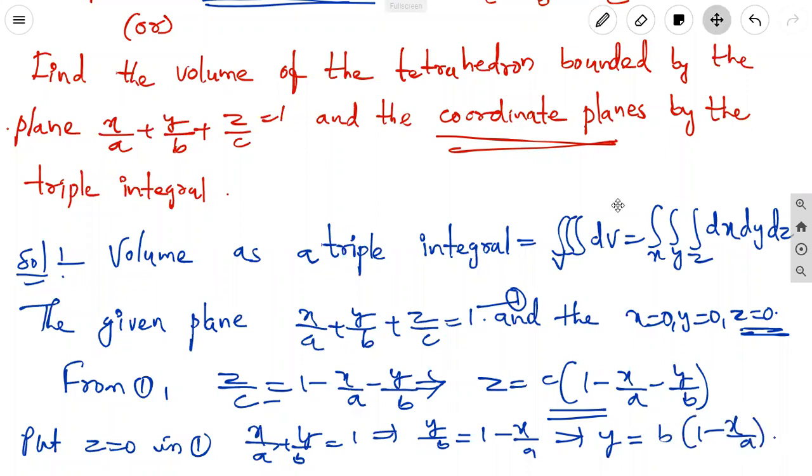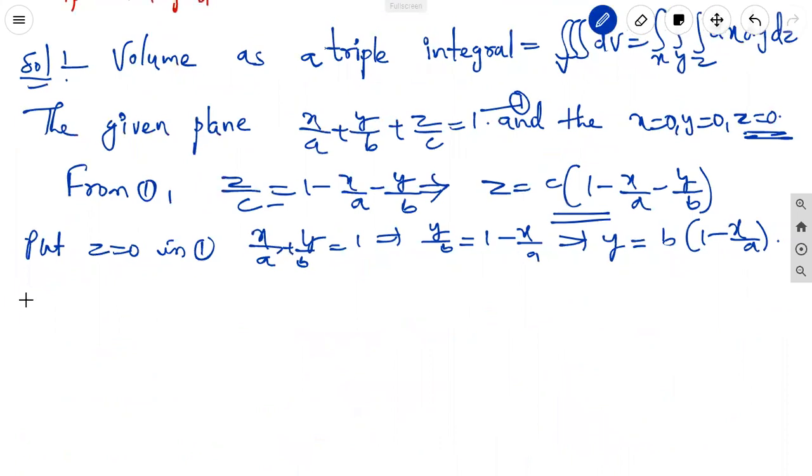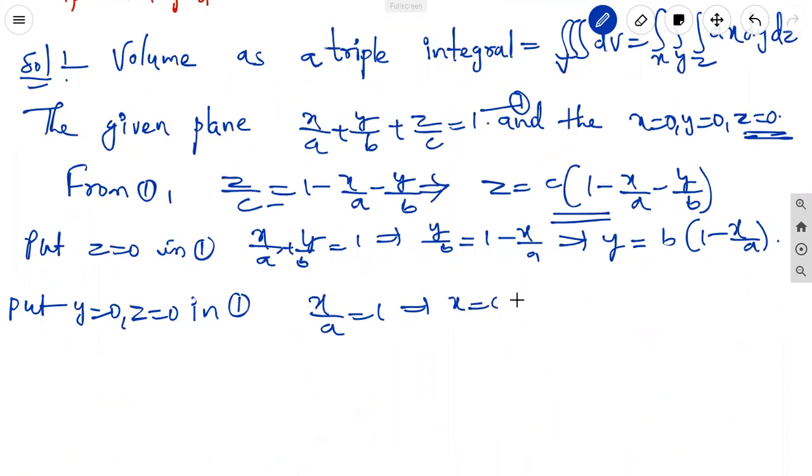For the upper limit of x, put y equal to 0, z equal to 0 in equation 1. Then we get x by a equal to 1, so x equals a. So the lower limits are 0, 0, 0.